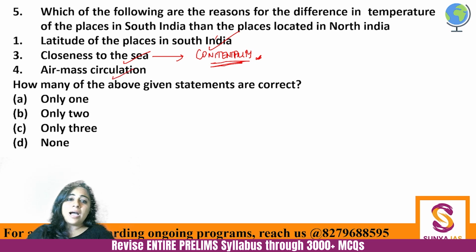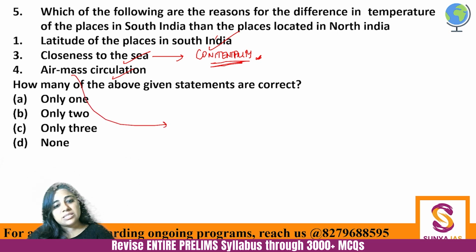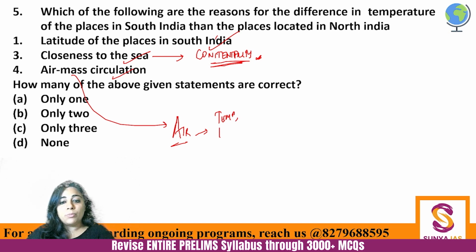Then air mass circulation. Air mass circulation is absolutely correct. Basically, what is air mass? A question has already come on air mass, even in Mains. Air mass is basically a static portion of air which has similar temperature, similar humidity, basically similar characteristics. Fine.